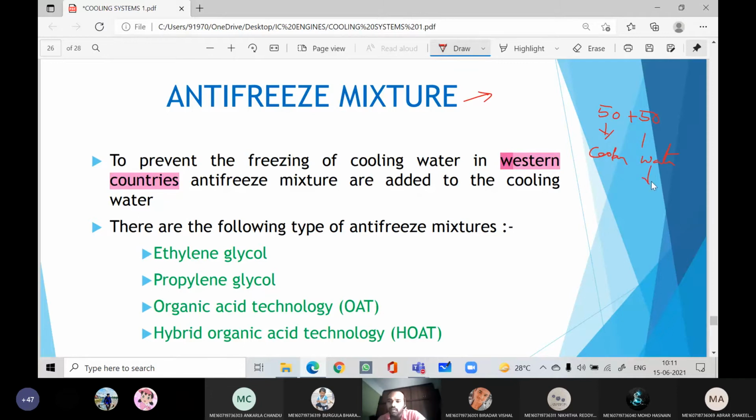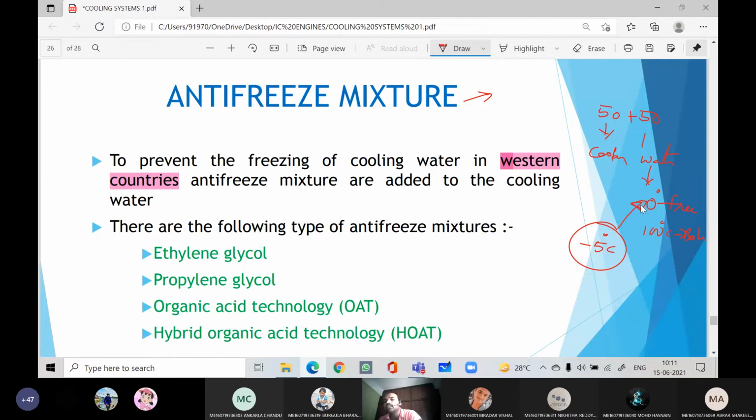Why? Because the freezing temperature of water is 0 degrees centigrade and the boiling temperature of water is 100 degrees centigrade. Let us say in colder countries the temperature may go to -5 degrees centigrade. If you are using only water as a coolant in cold countries, what will happen at 0 degrees centigrade?